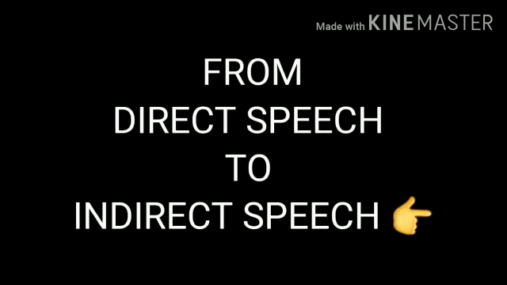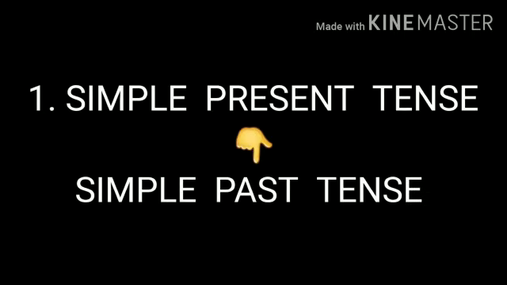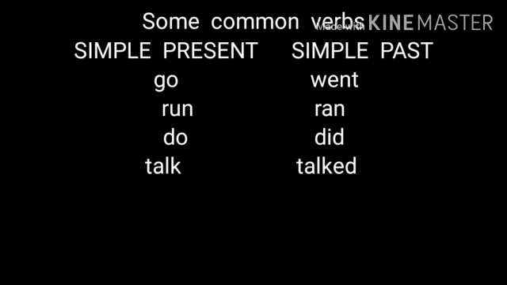Now there is a simple chart which we need to follow in order to easily change direct speech to indirect speech. Number 1. Simple present in direct speech becomes simple past in indirect speech. For example, he said, "I eat rice," will become he said that he ate rice.